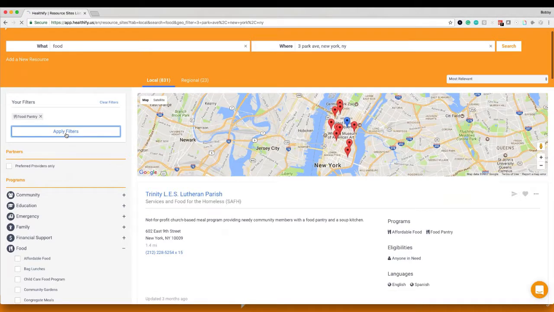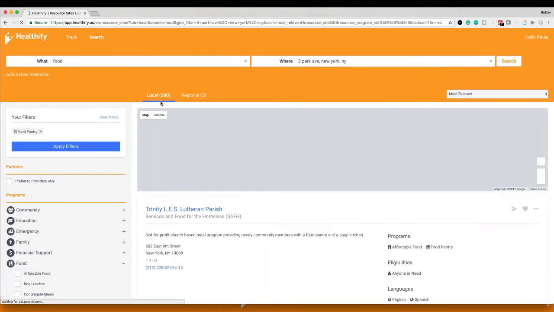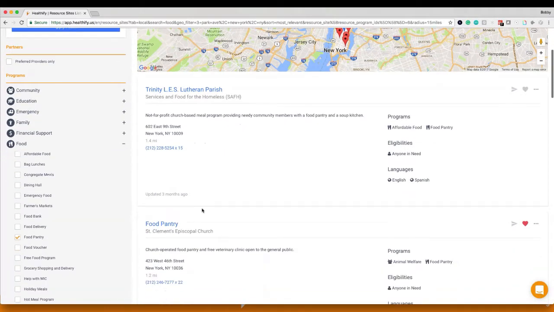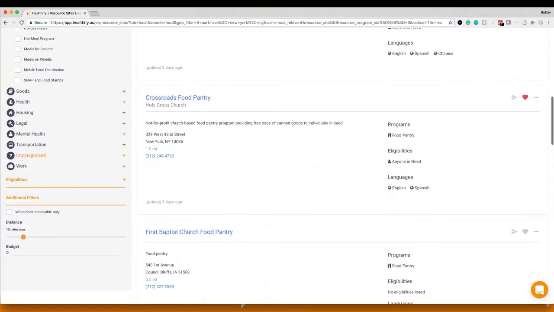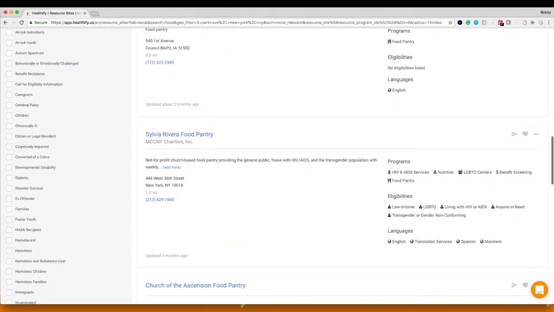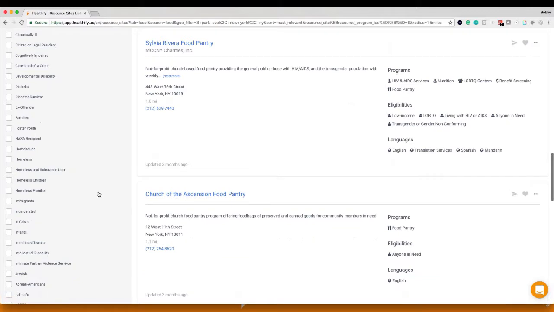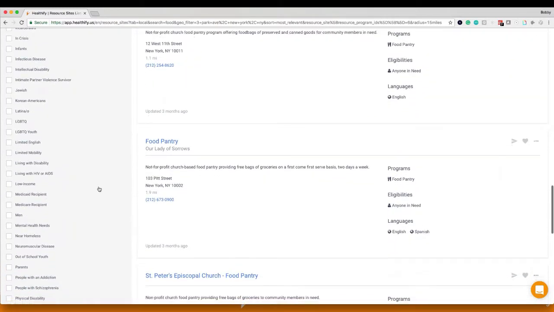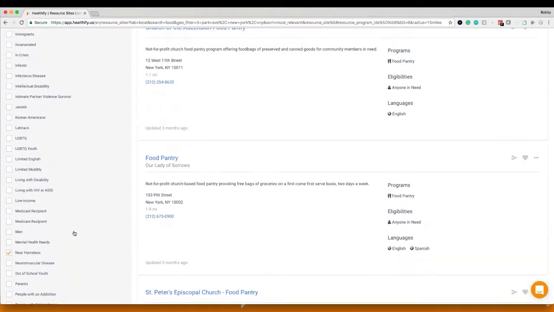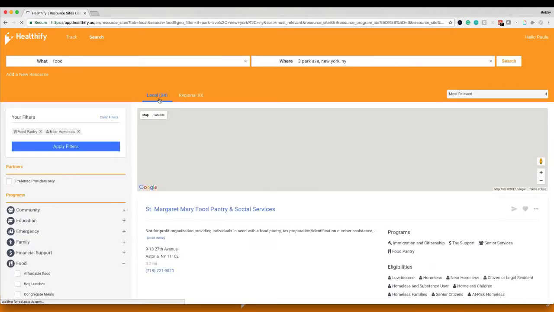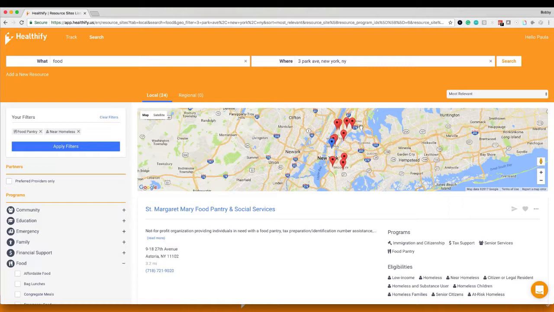We click Apply. We're going from 831 results to 300. We still want to get a little bit closer. Let's say Jay-Z, we want to add him into our eligibilities. We've got some options here. Jay-Z, let's say, is near homeless. So we'll add that eligibility in. So we went from 300 to 24.